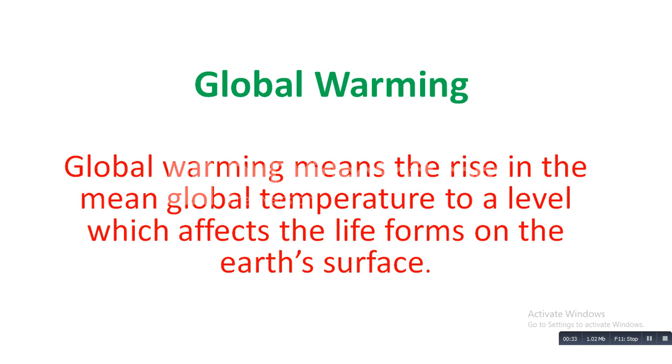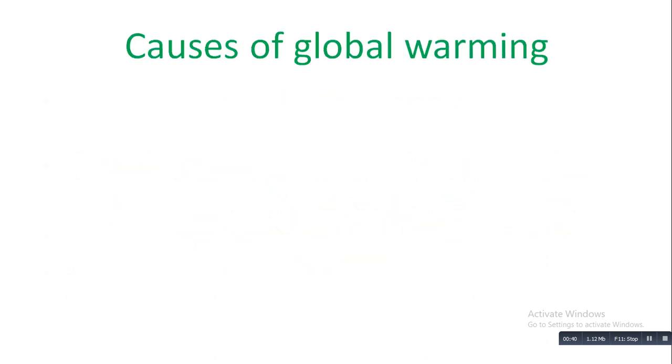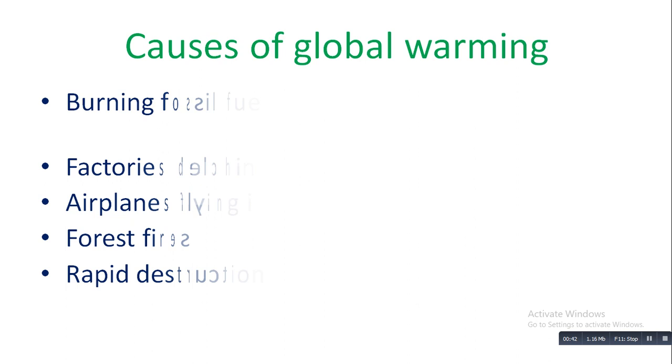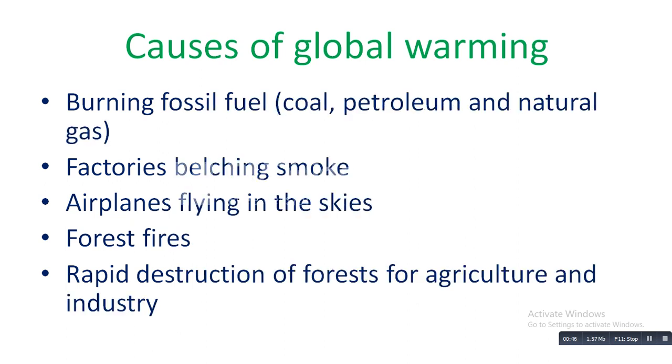Now, we want to learn about the causes of global warming. The main causes of global warming are: burning fossil fuels, which we know as petroleum and natural gas, etc. Second, factories belching smoke. Belching means emitting smoke. Airplanes flying in the skies. Forest fires. Rapid destruction of forests for agriculture and industry. These are the main causes of global warming.